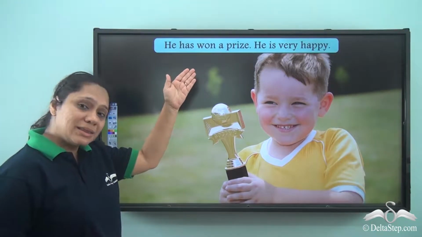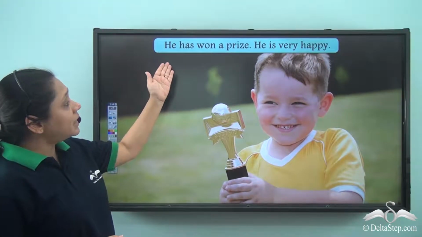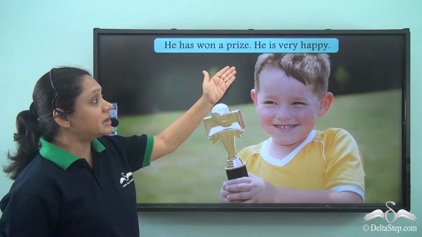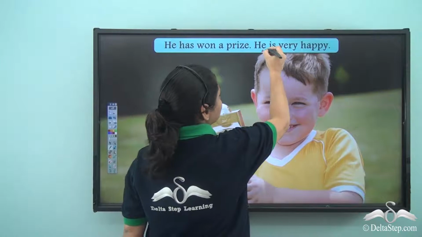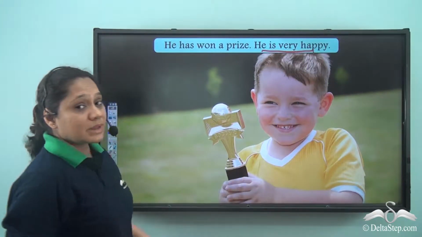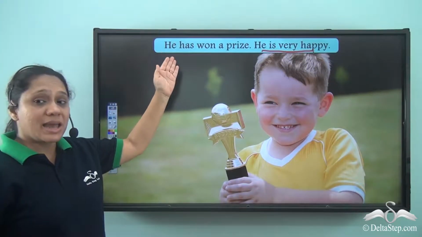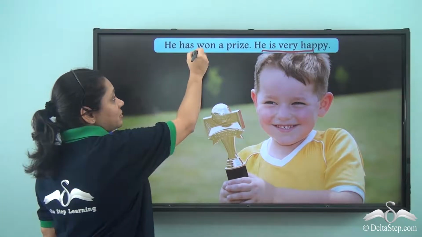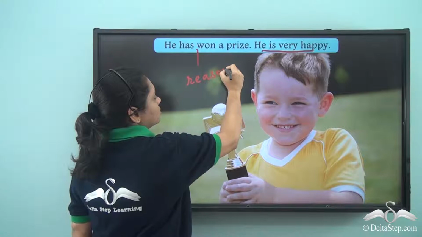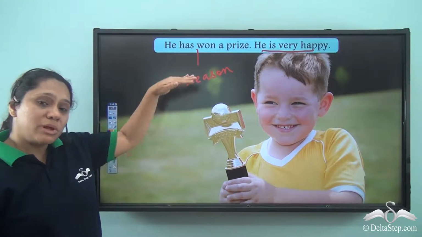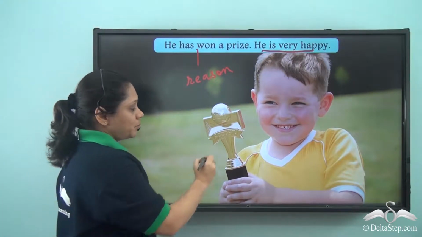Now, let us read these two sentences. He has won a prize. He is very happy. Why is he very happy? He is happy as he has won a prize. So, this is the reason. So, how will we join the two sentences with because?